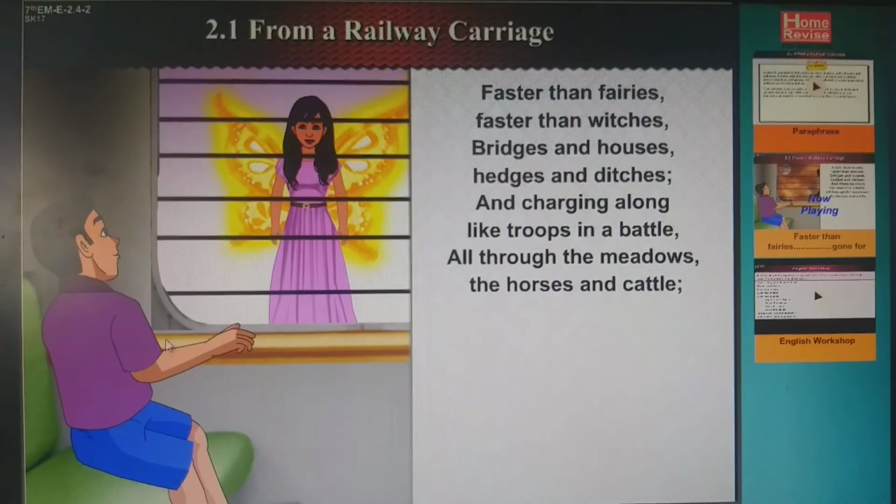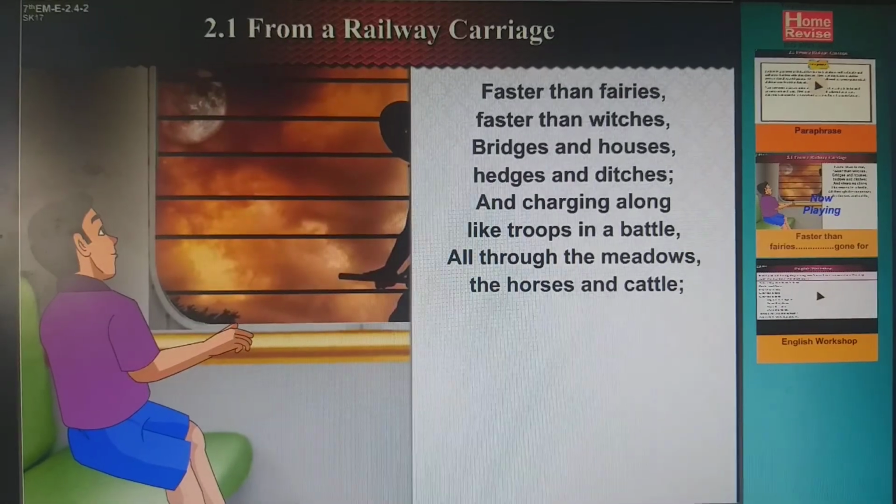Now we are going to start with the poem. Before we start, let me tell you the poet of this poem is R.L. Stevenson. Who was he? He was a Scottish writer during the Victorian era, during Queen Victoria's time. He was a travel writer. He has written many books also. His book Treasure Island is a very famous one.